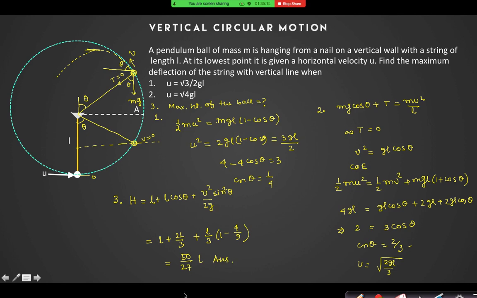Have you got this one? Clear, everyone? Yes, sir. This height is L cos theta. This height is L. And this height is v square sine square theta divided by 2g. So I have added all this to find the maximum height.